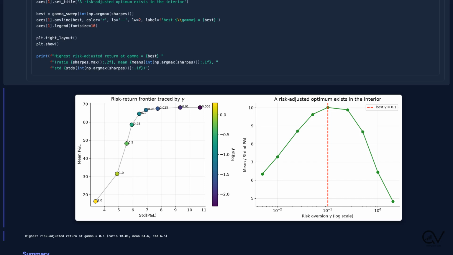High gamma pulls down and to the left. On the right, the ratio of mean to standard deviation. And what is interesting is that it is hump-shaped. There is an interior optimum. Too little risk aversion and your P&L swings wildly. Too much and you quote so wide you barely trade. The best risk-adjusted setting lives in the middle.